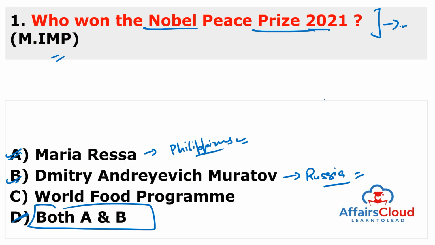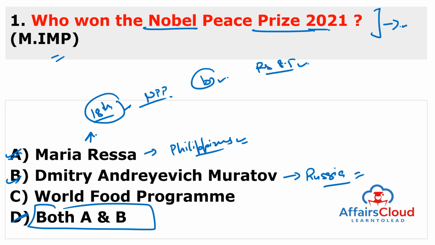And you have to remember that it is for their efforts to protect the freedom of expression, the precondition of democracy and lasting peace. And especially remember about Maria Ressa because she is the 18th woman to win the Nobel Peace Prize. The prize carries a gold medal and a cash prize of 10 million Swedish kronor, or you can say rupees 8.5 crore, which will be shared equally among the two winners.